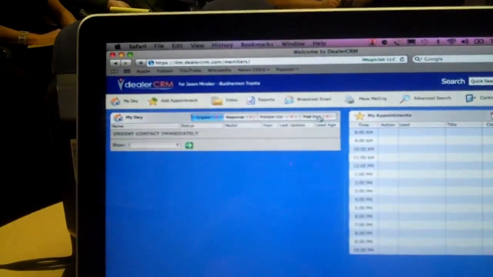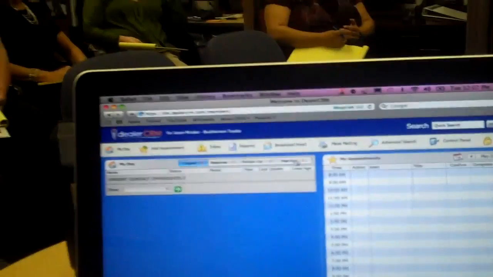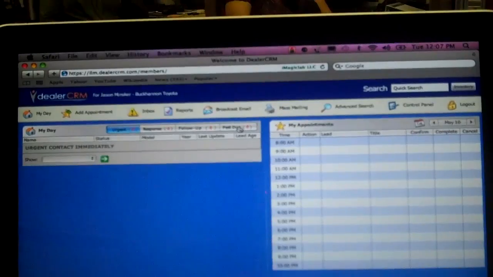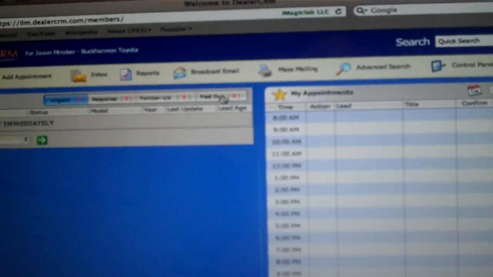As you are all aware, Buchanan Toyota is going to have what's called a lost opportunity coordinator. A lost opportunity coordinator is a coordinator that does not handle any fresh leads. They're going to only handle leads that have been deaded or marked inactive by the frontline coordinator team, and any leads that are post 30 days. Let me make sure this is understood, because we didn't really go into this before. You've got to remember that the coordinator has only 30 days. It's only 30 days that you're going to focus on that lead.